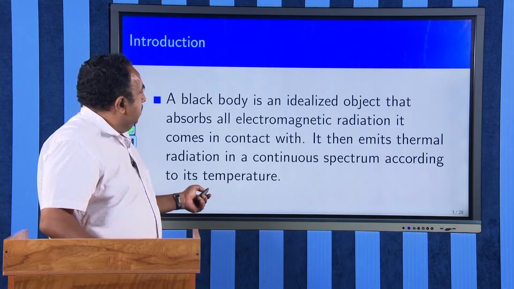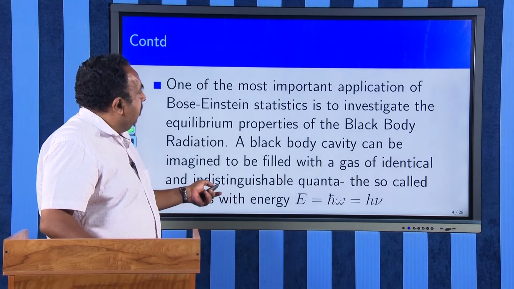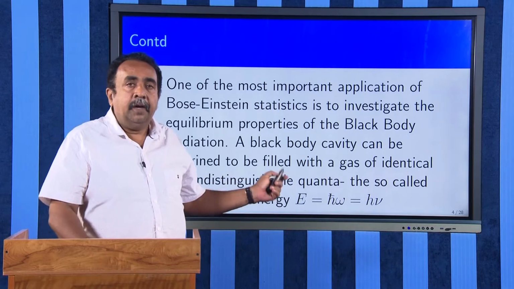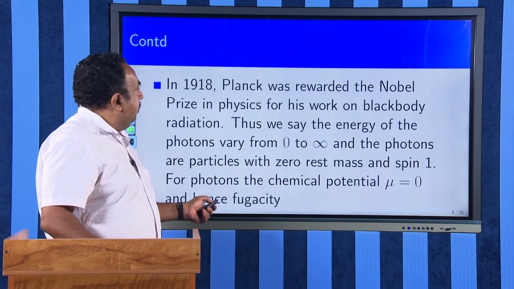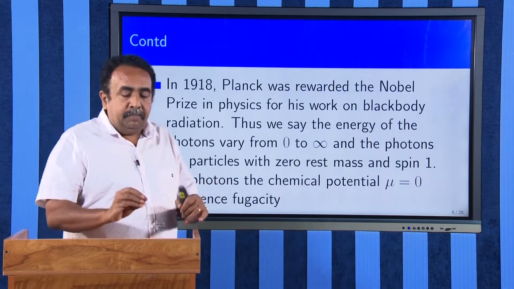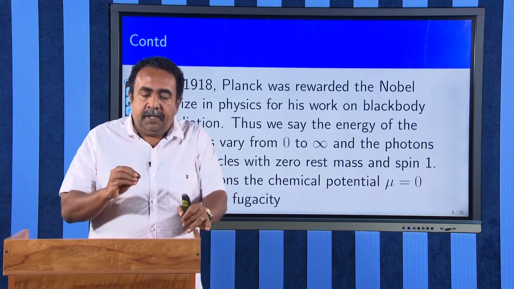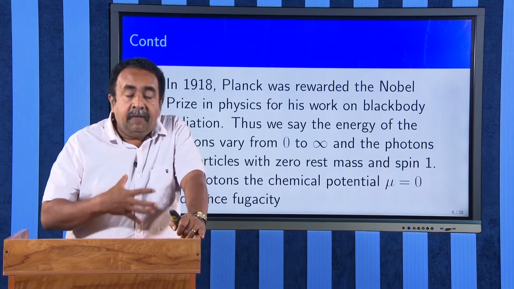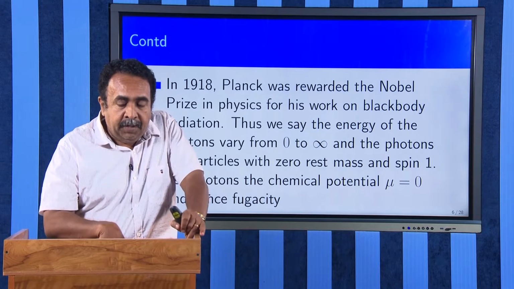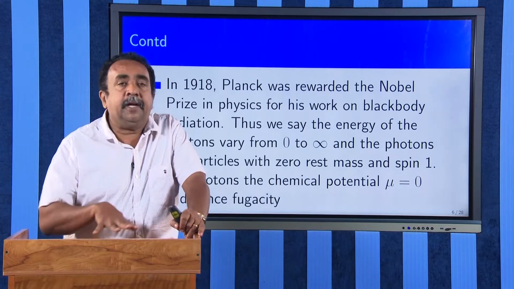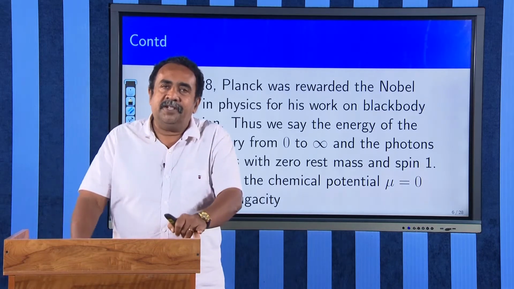The energy that was taken by Max Planck was E equal to h nu. One important point we have to take into consideration is that the derivations I am going to do now are not the way in which Max Planck derived the expression for black body radiation.